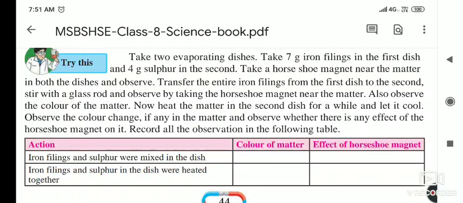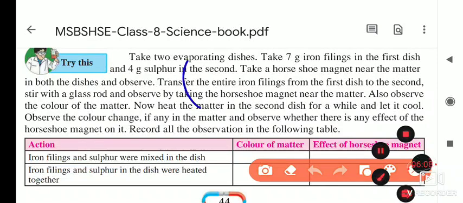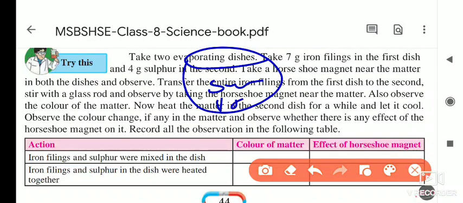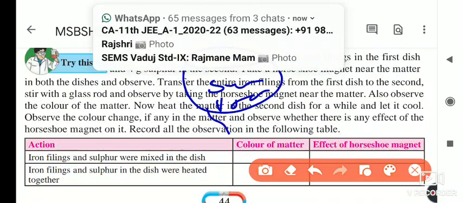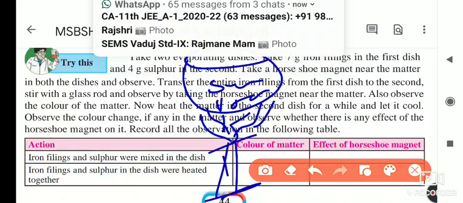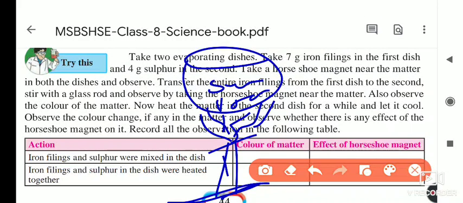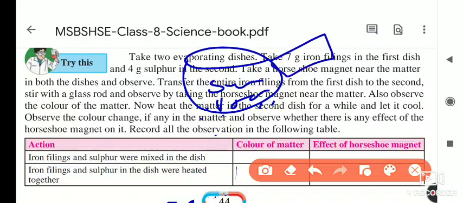Now in the third dish, we put sulfur powder and iron filings together. Once we keep it there, provide heat to it for some time. Let it cool, and then take the magnet towards that powder again. What is the observation that we have to record?